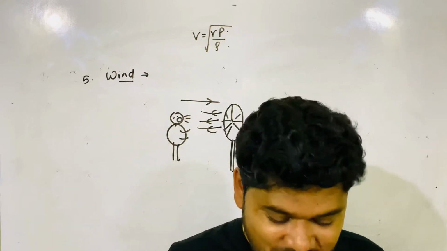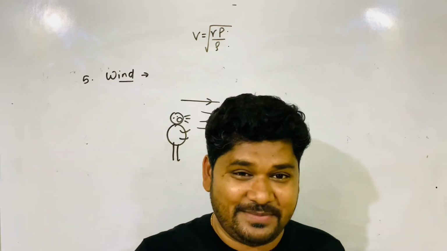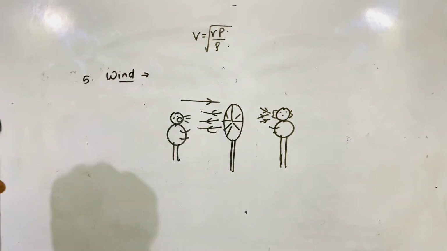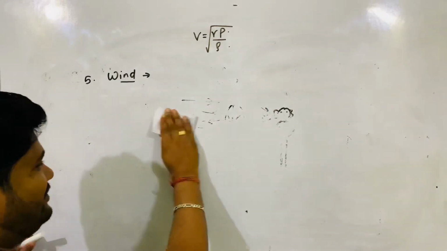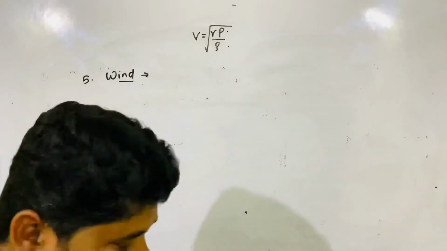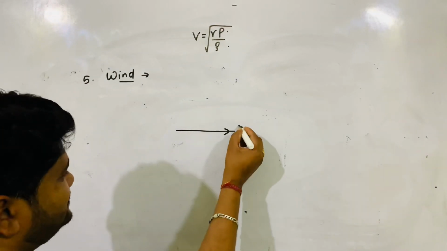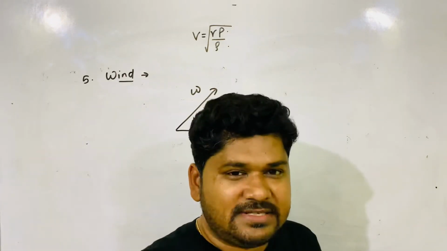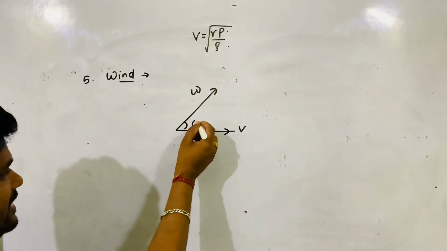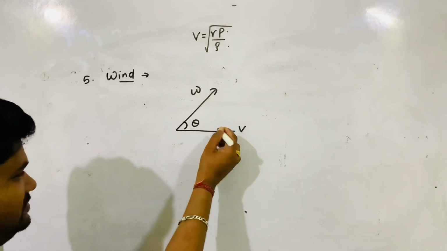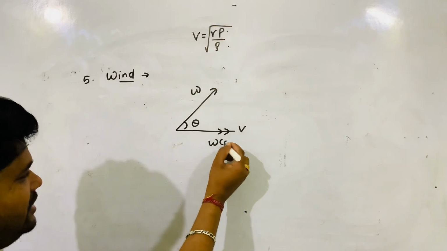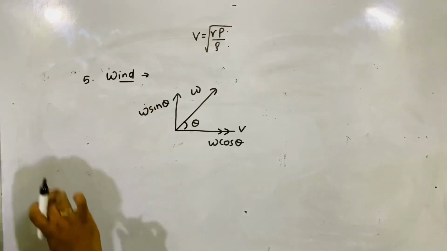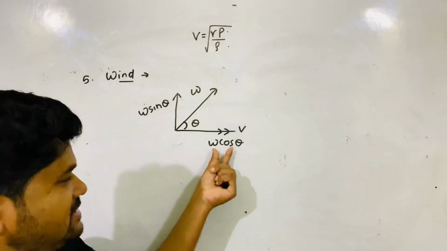Got it? You must have come across this type of situation, but you were unaware of how this wind actually affects the velocity of sound. You see, this is the velocity of sound and this is the wind blow. I am just taking the general case. Suppose the wind blows making an angle theta. This wind velocity can be resolved into two components: W cos theta and W sin theta. The W sin theta component has no role, but the W cos theta component affects the velocity.